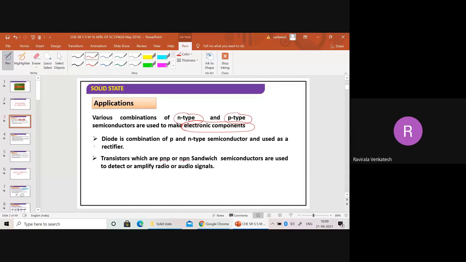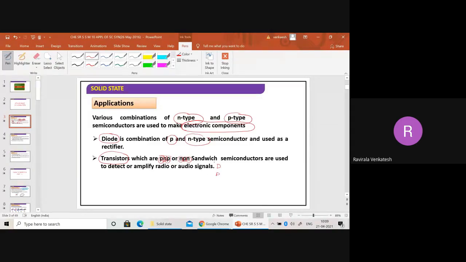For example, a diode has a P-type and an N-type semiconductor. It can be used as a rectifier. Transistors have P-type, N-type, P-type, or again N-type, P-type, N-type. Like that, they are sandwiched, above one, below one.